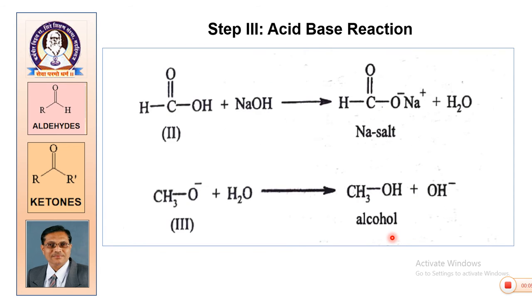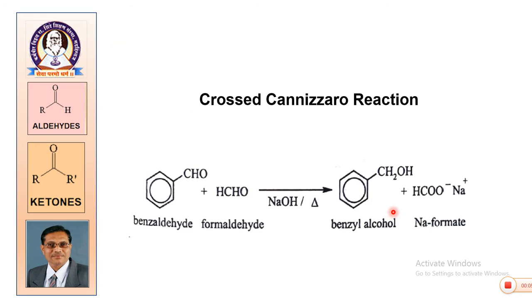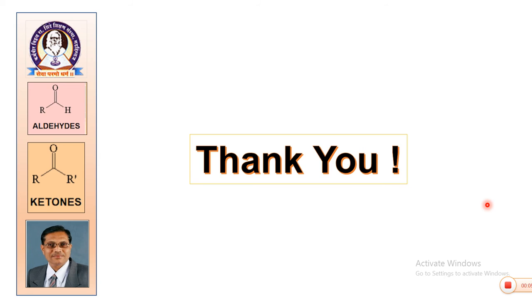In the third step, it is just an acid base reaction. The acid formed in the earlier step gets converted into sodium salt and the alkoxide ion is converted into alcohol. So, the third step is an acid base reaction. When the reaction takes place between two different aldehydes, it is called crossed Cannizzaro reaction. Here it is benzaldehyde and formaldehyde. In such cases, whenever formaldehyde is one of the compounds, it is always converted into sodium formate. This is to be remembered.